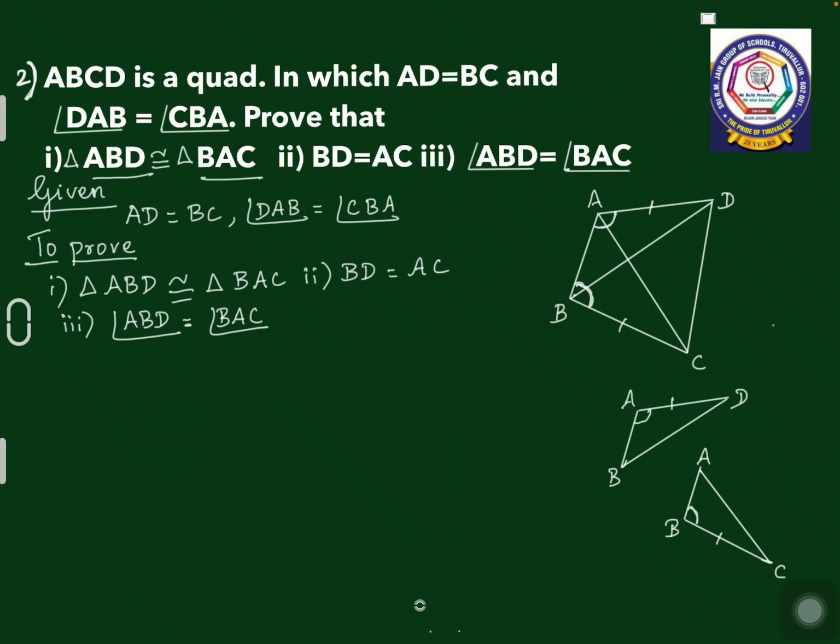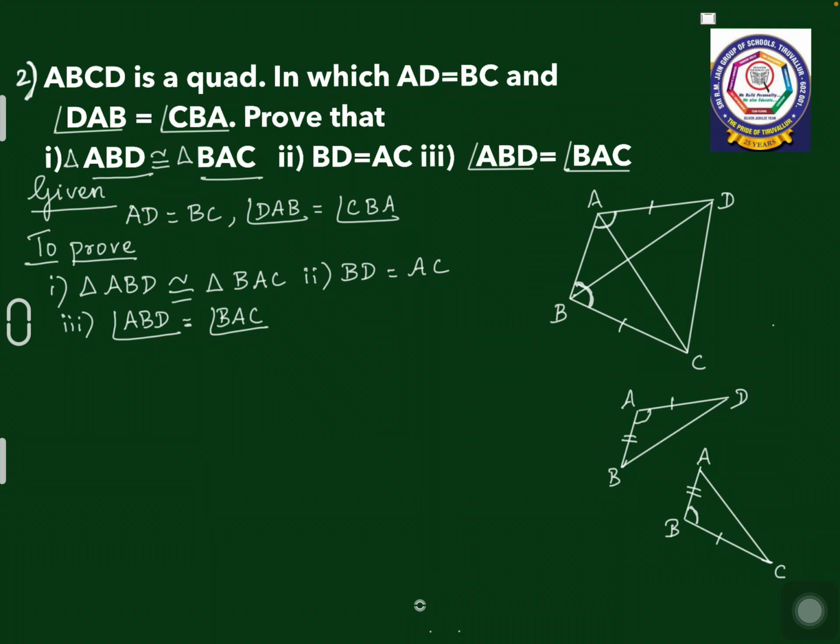You can take these 2 triangles separately so that you can understand the problem easily. So AD and BC are equal, angle DAB equal to angle CBA. And you can see one more thing is common. What is that? Side AB is common in both the triangles.